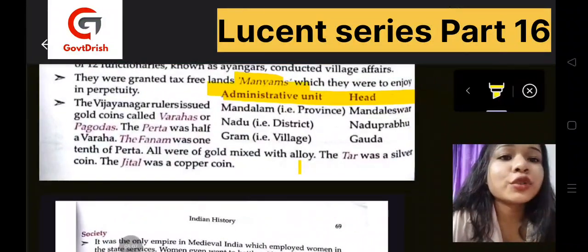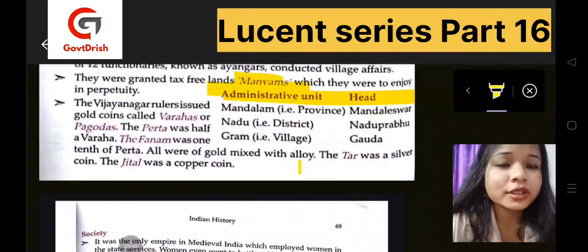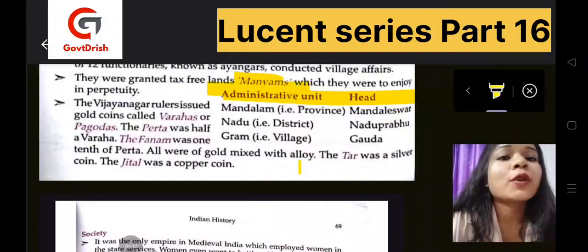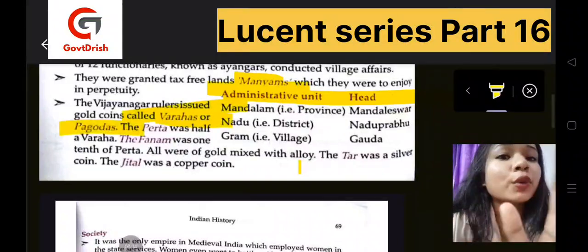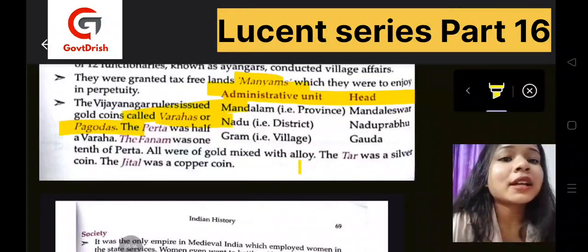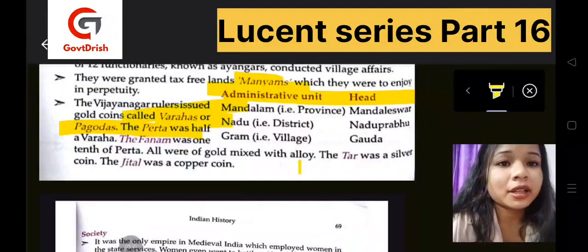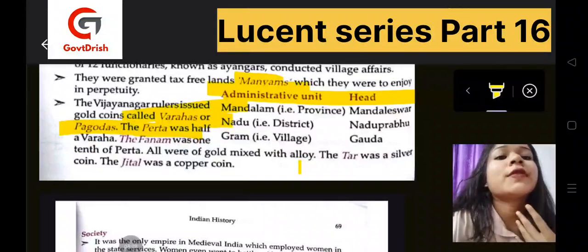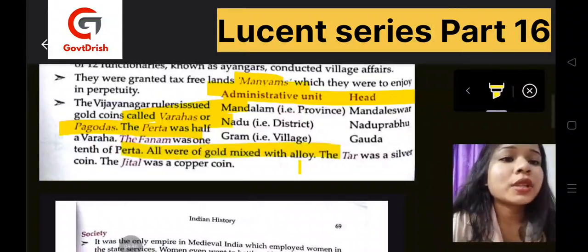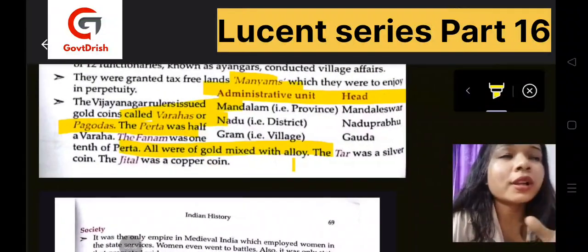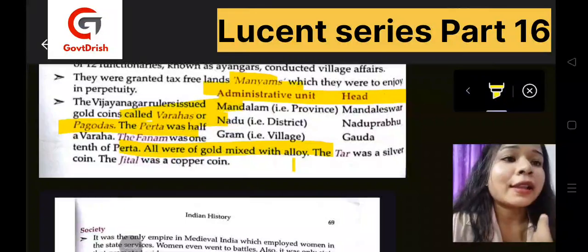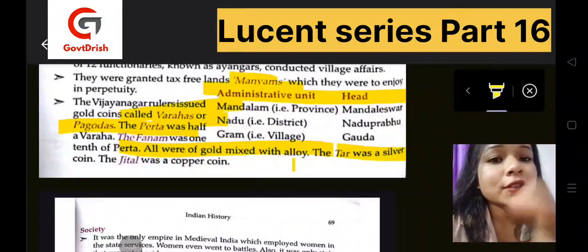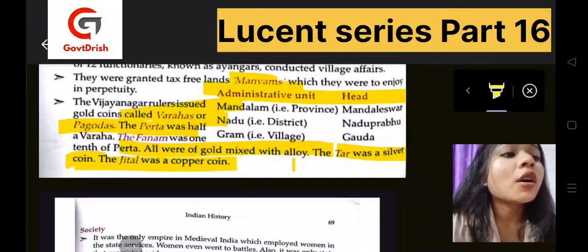Now the Vijayanagar rulers issued gold coins. What were these gold coins called? They were called varahas or pagodas. The peta was half a varaha. Panam was 1/10 of a peta. These were all of gold, mixed with alloy. The star was a silver coin. Then we had the jittal, which was a copper coin.